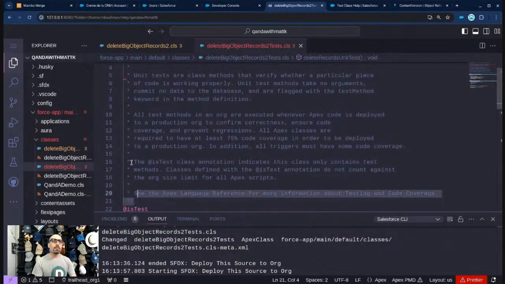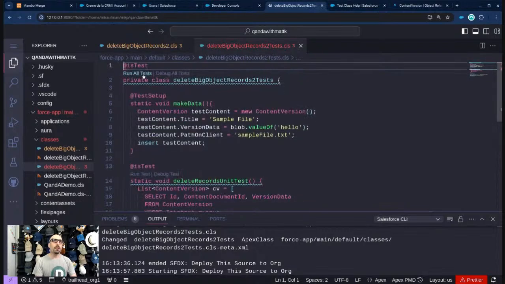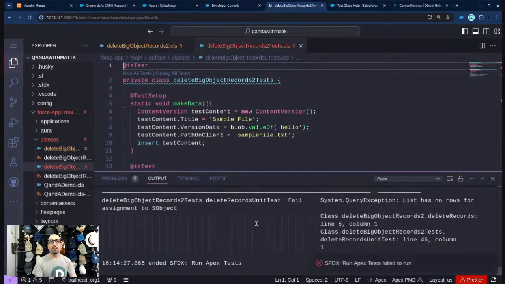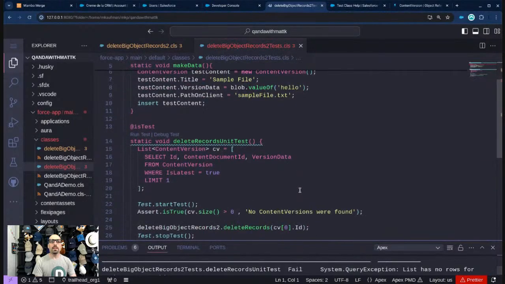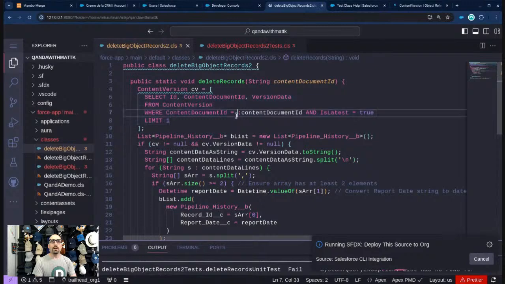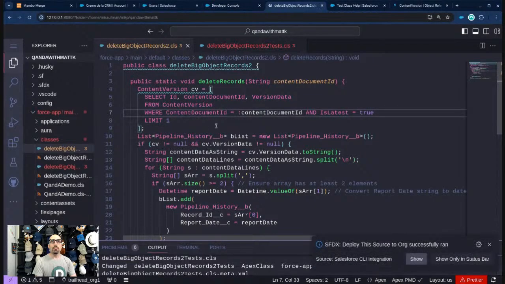Okay, let me try that one more time. I'm going to take away some of the boilerplate at the top, and let's run all tests and see what happens now. So now that we're doing the same query in two places, it should fail in the first one, not the second one. And sure enough, there we go. List has no rows for assignment to S-object. Well, it just says line 5. That's very interesting. So to me, what that means is this is passing, this is not. That is odd, because if it passed there, it should pass here.